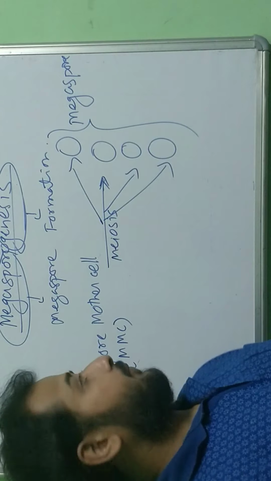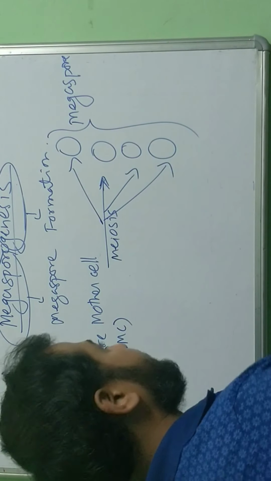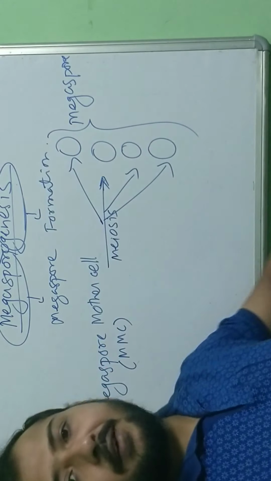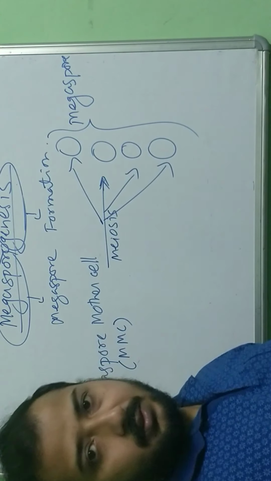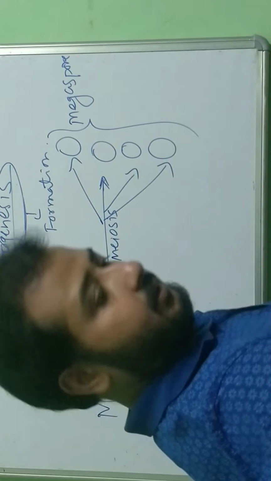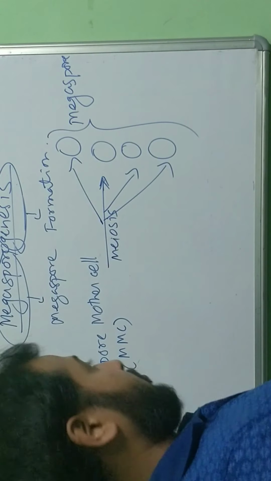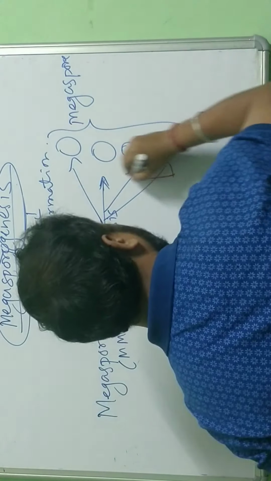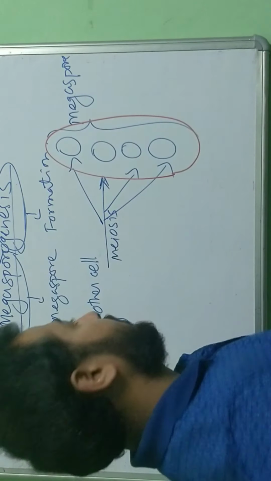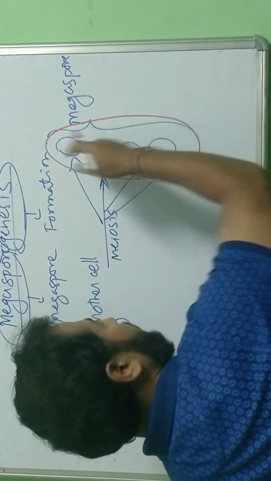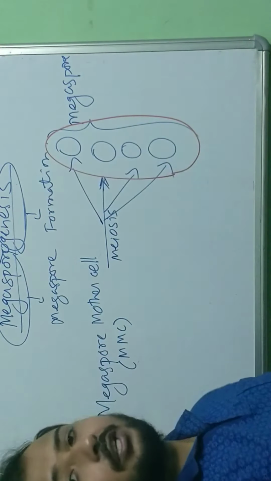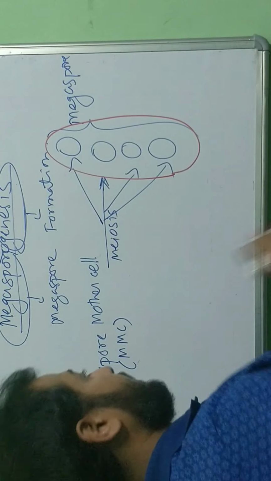Now, these megaspores, as I have drawn, are arranged in a linear fashion inside the ovule. Let me draw here. Suppose this is the ovule, and inside the ovule I draw 1, 2, 3, 4. The 4 megaspores are arranged in this kind of linear fashion.